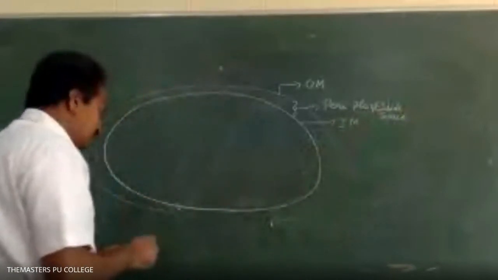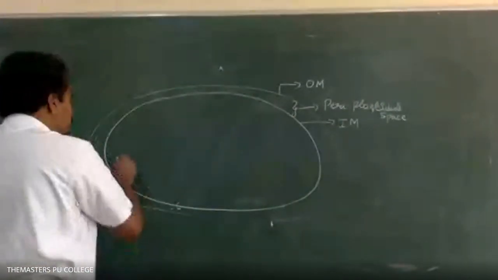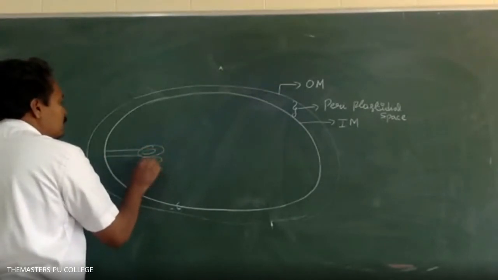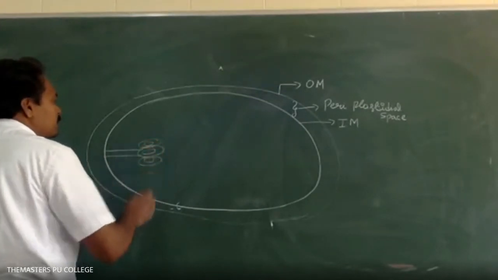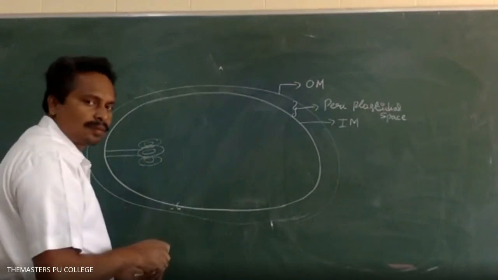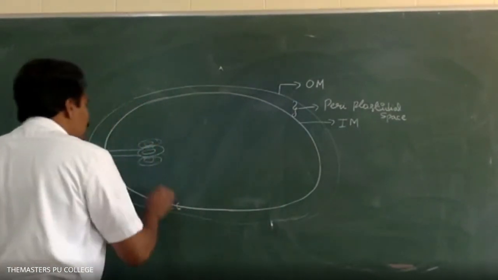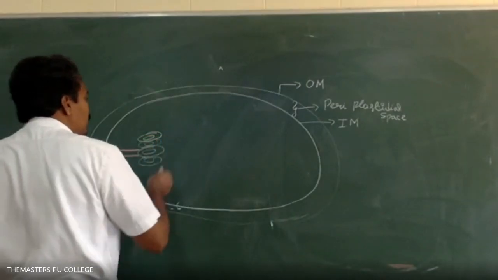Right. In chloroplast organelles, the grana and the stroma, how many types of thylakoids are there? Two types. What are they? Grana thylakoids and stroma thylakoids.